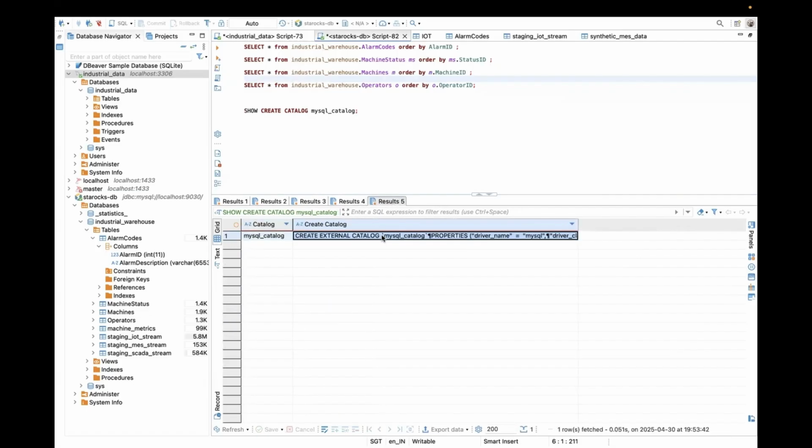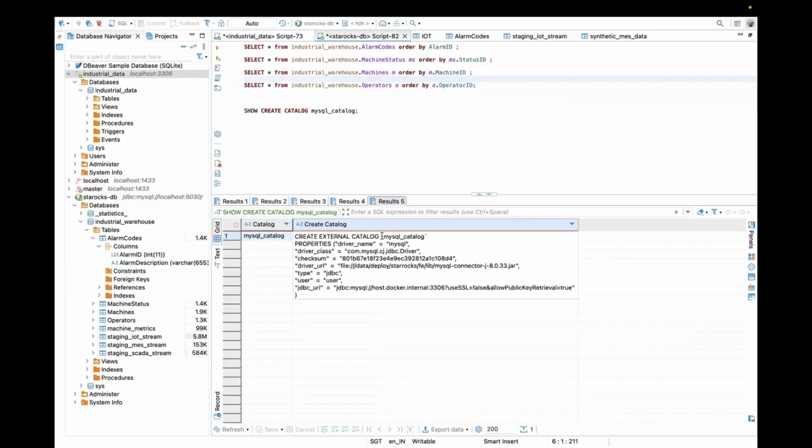Using catalog enables Starrocks to access MySQL tables natively without the need of an intermediate Spark ingestion pipeline. Compared to Spark-based ingestion, where data must be extracted, transformed, and reloaded explicitly into the warehouse, catalog-based access is simpler, lighter, and more tightly integrated with Starrocks storage engine.